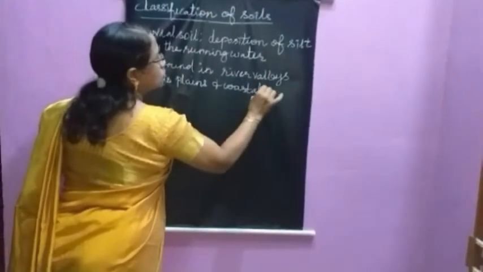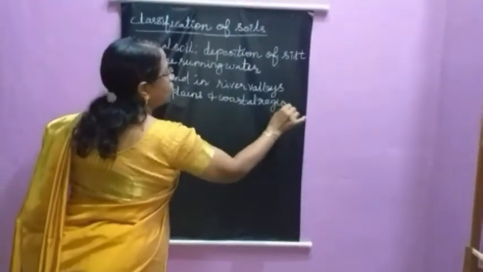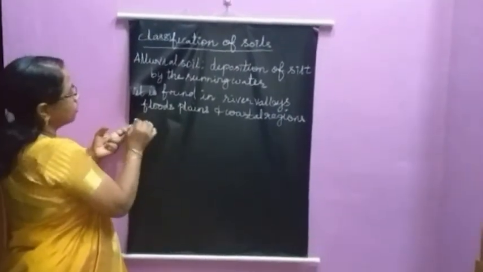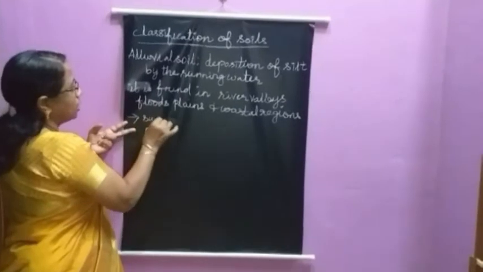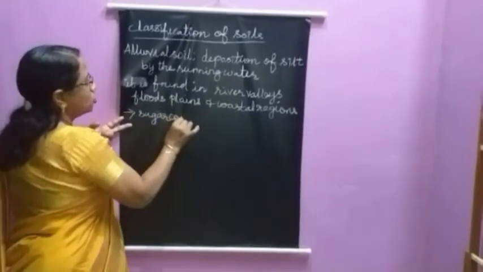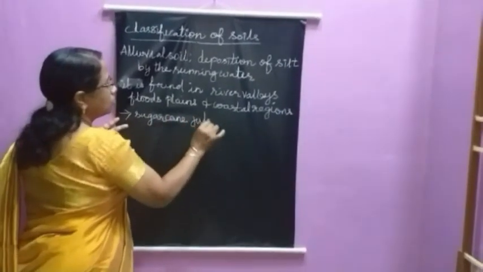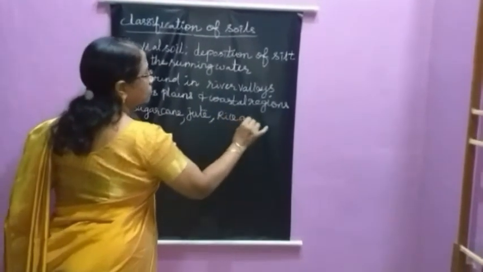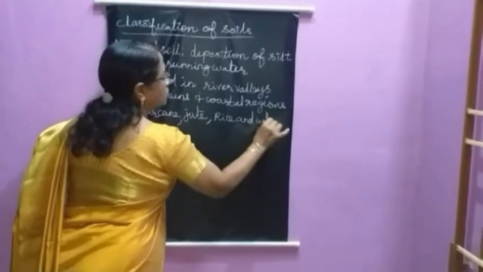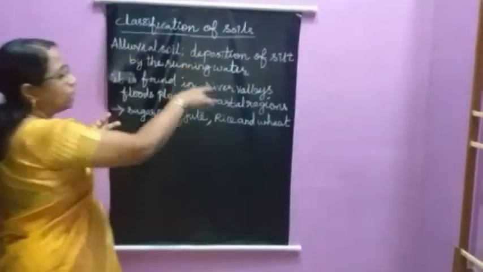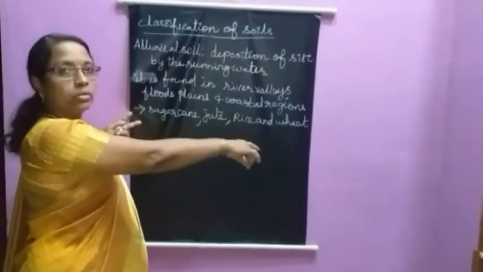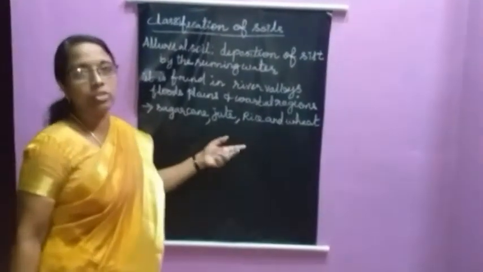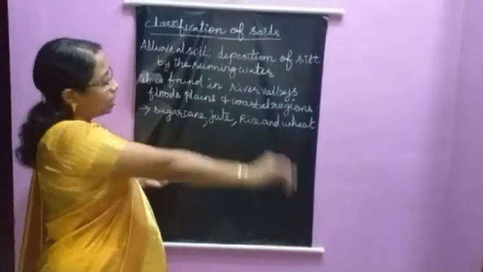What is it suitable for cultivation? It is suitable for cultivating sugar cane, jute, rice and wheat. So you should be able to say how it is formed, where it is found and what things are suitable for cultivation. So this is about alluvial soil.